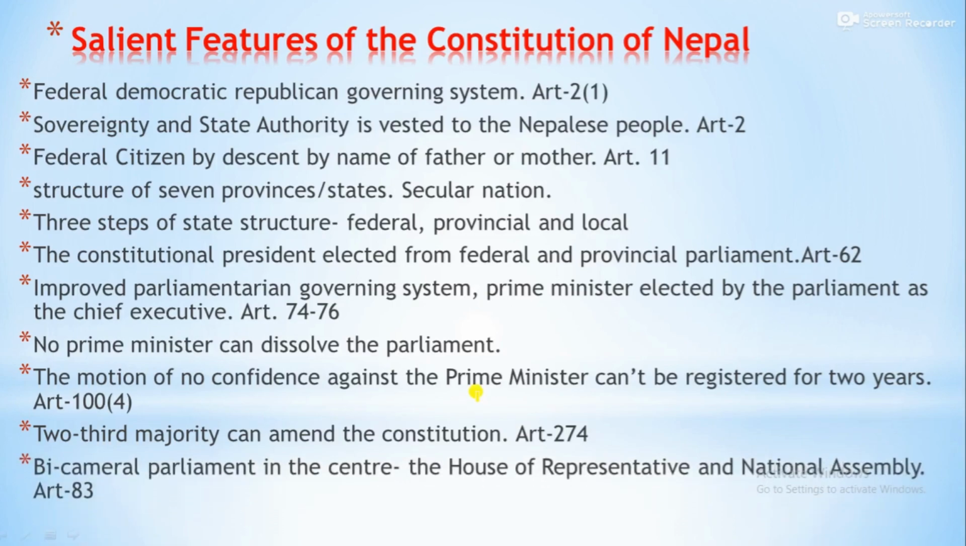Bicameral legislature parliament at the center. Bicameral means two layers, two chambers of parliament at the center, that is the federal legislature. Those are the House of Representatives, the lower house, and the National Assembly. If you see Article 83 of the Constitution, the House of Representatives and the National Assembly are the two parliamentary divisions, and finally that becomes the legislature parliament.